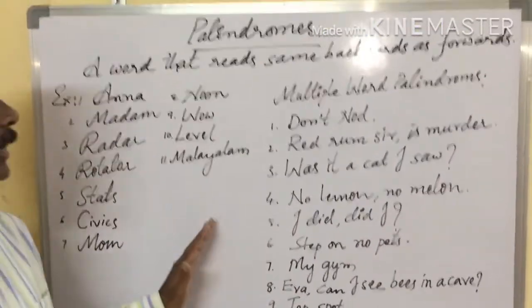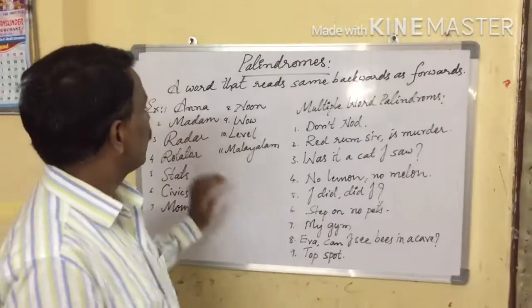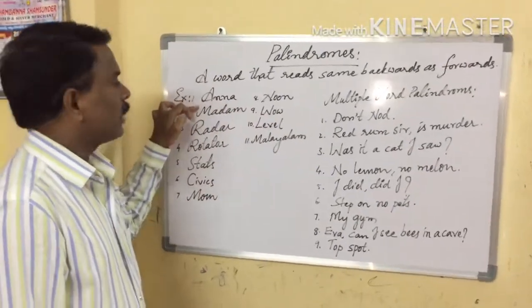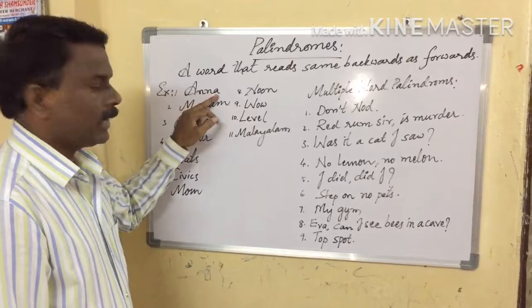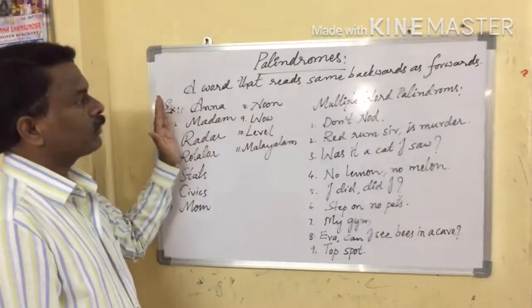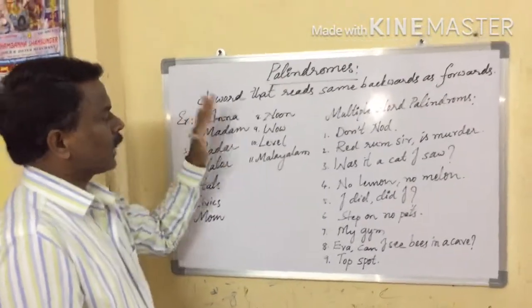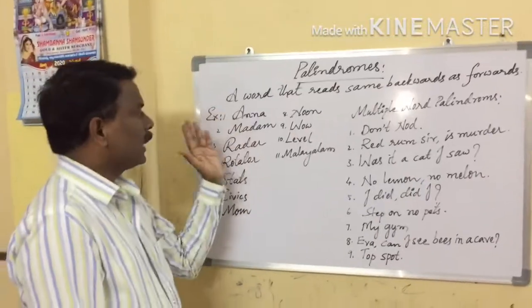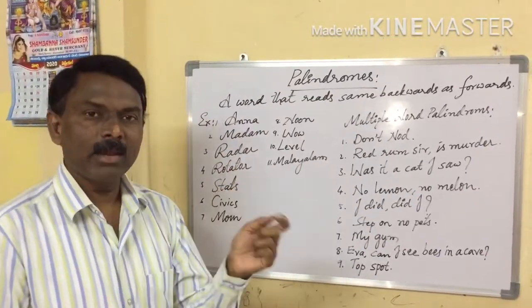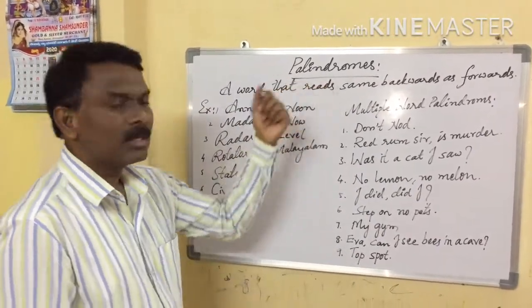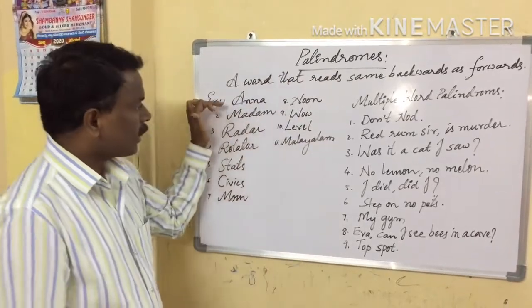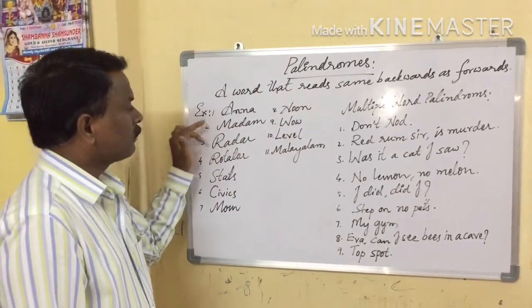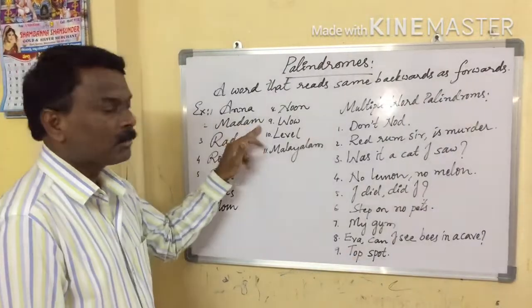Now let us see the list of palindromes. What's the first one? Anna. A-N-N-A. So when you go from the left side to the right or the right side to the left, we get the same word. This kind of words are called palindromes. Okay, Anna, madam, M-A-D-A-M, madam.